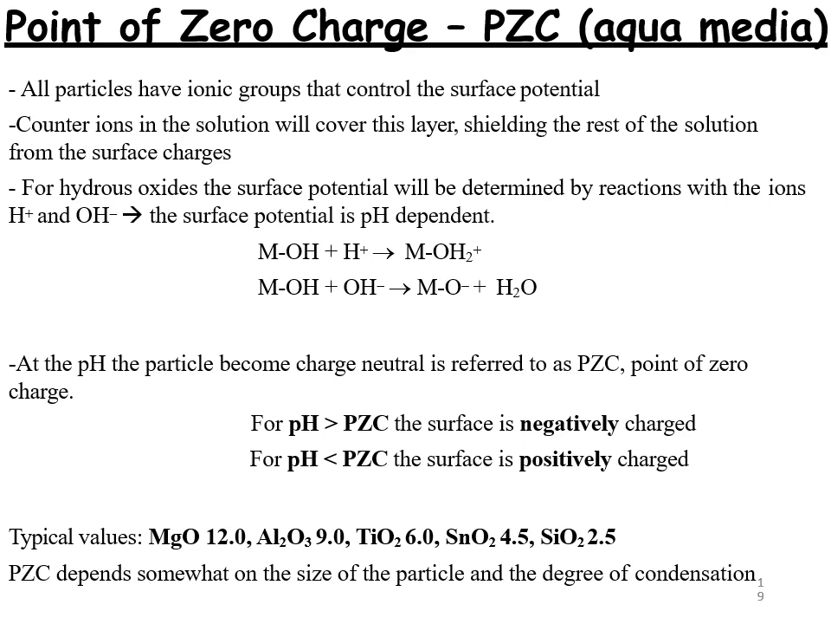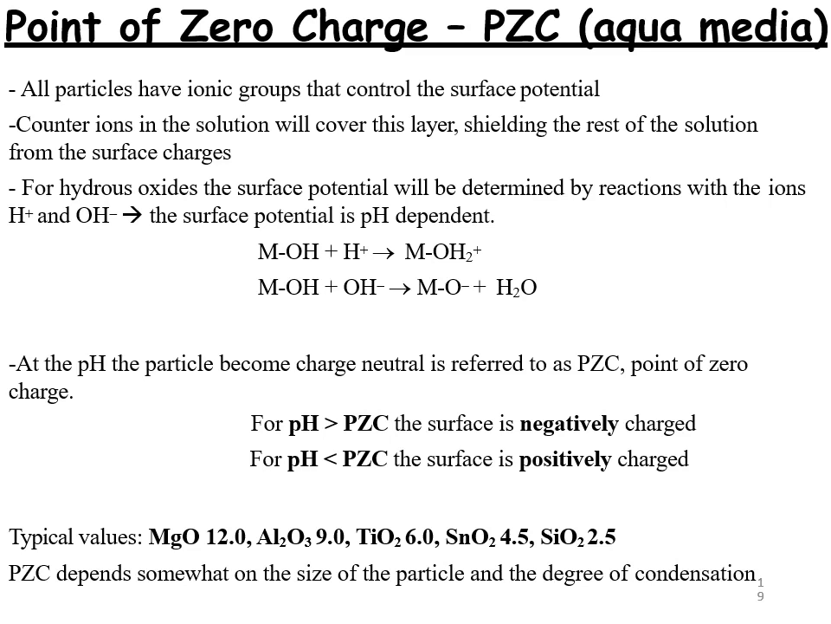Now we see that for pH greater than point of zero charge, the surface is negatively charged. How? When the pH is greater than point of zero charge, then there will be more OH negative ions and less H plus ions. So metal hydroxide will react with OH negative ions and it will give MO negative plus H2O. So the surface will be negatively charged.